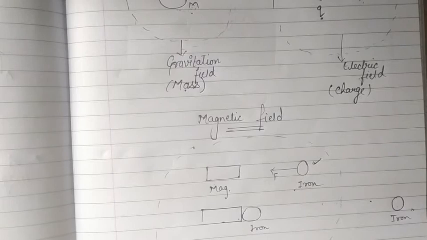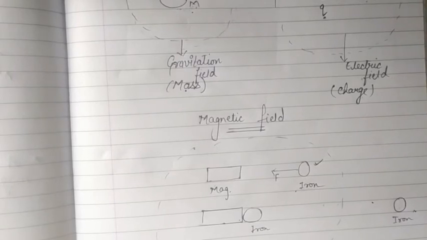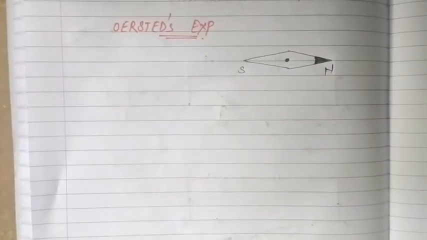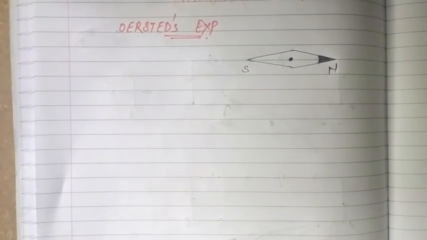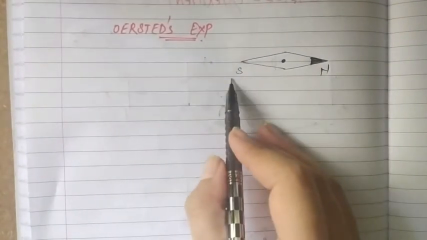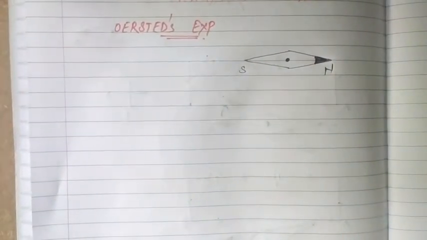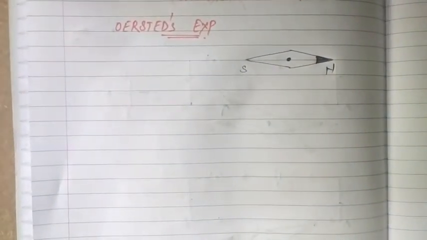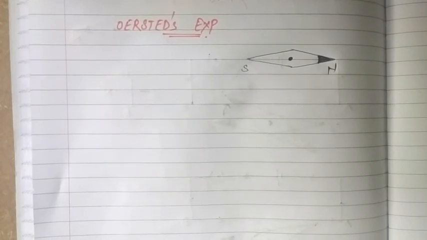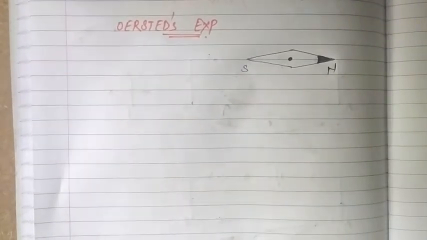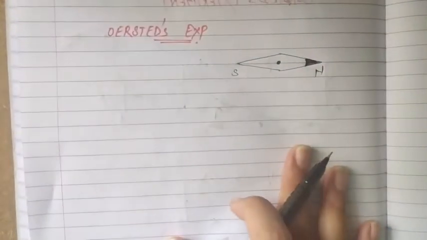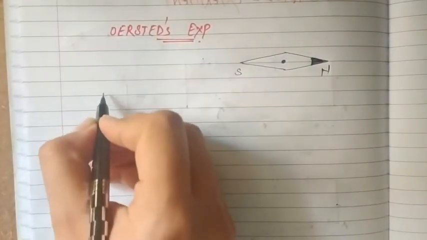Let's see क्या किया उन्होंने experiment में. So Oersted in his experiment has a magnetic needle SN clamped over a stand. He also has a wire AB which is placed parallel to this needle and connected to a cell, as well as a plug key. Now we can show it by using a diagram also.